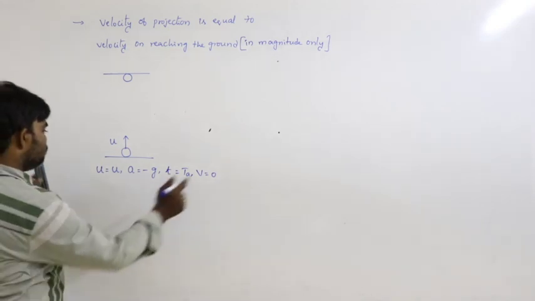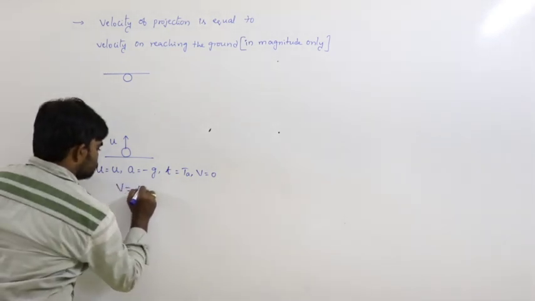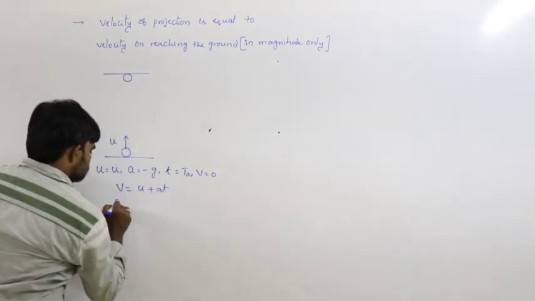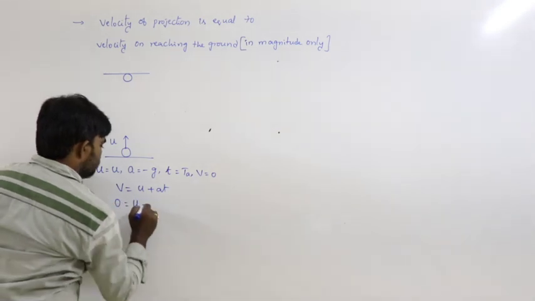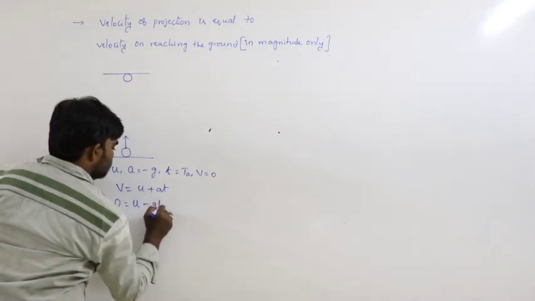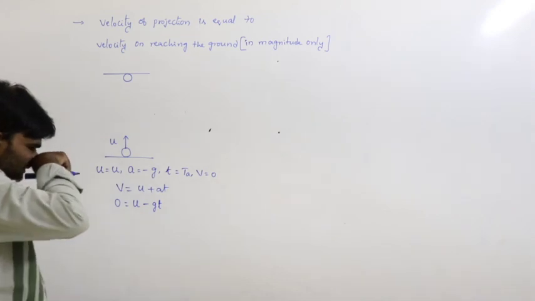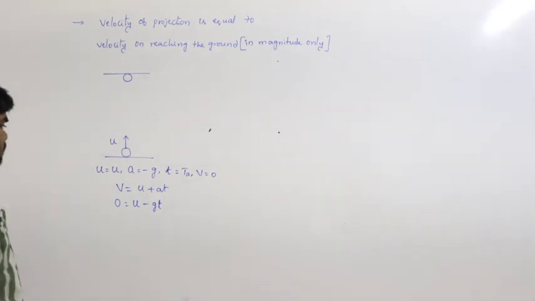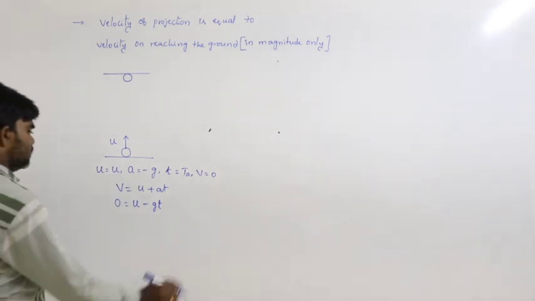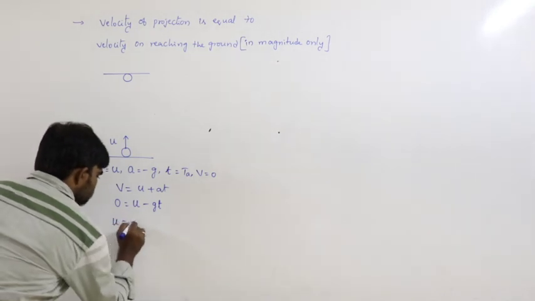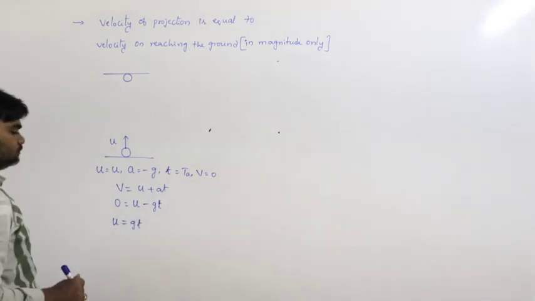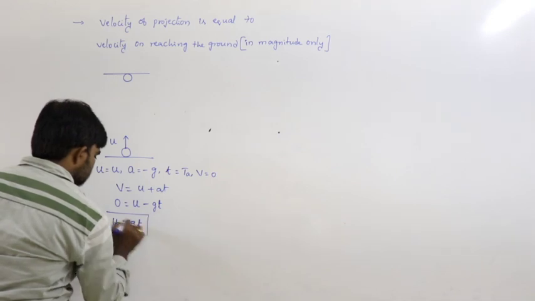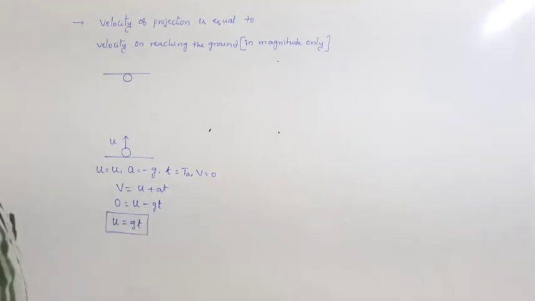So from the equation v is equal to u plus at, 0 is equal to u minus gt. So, from this u is equal to gt.